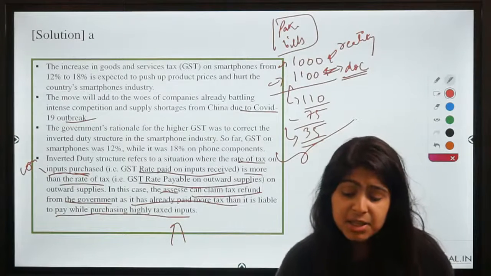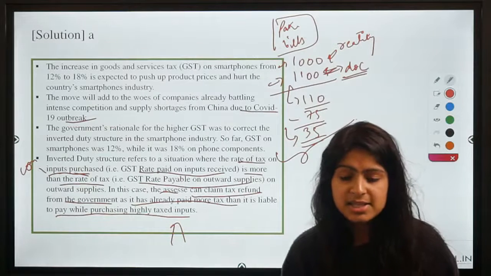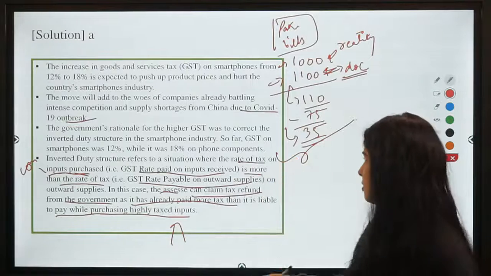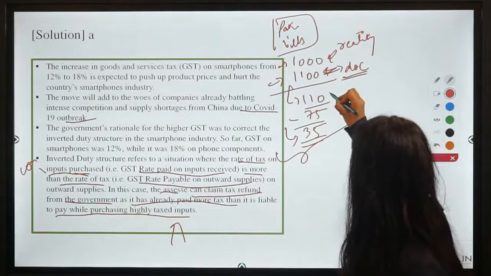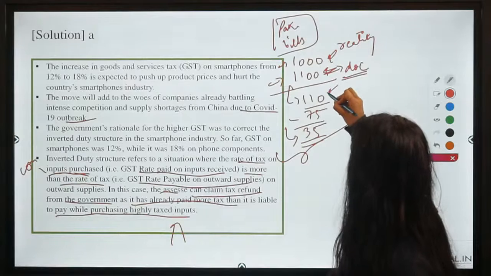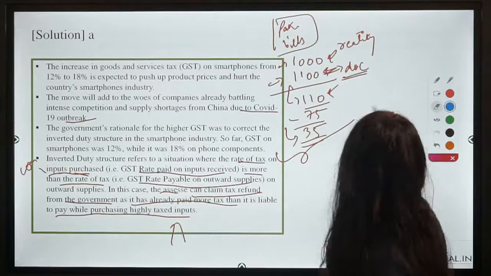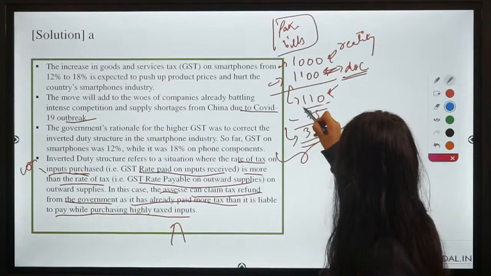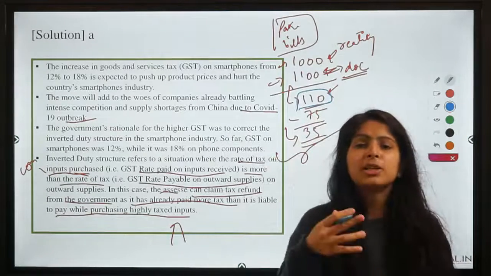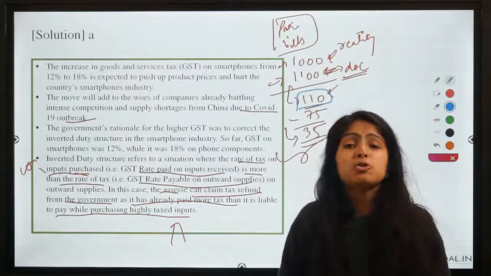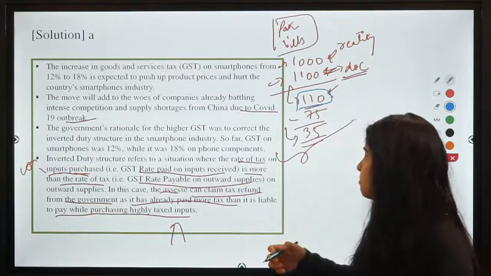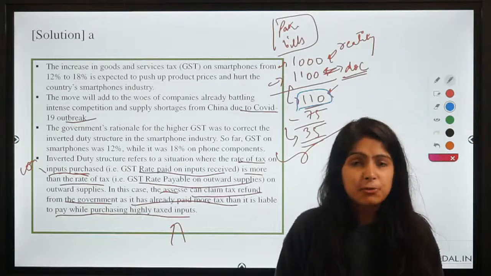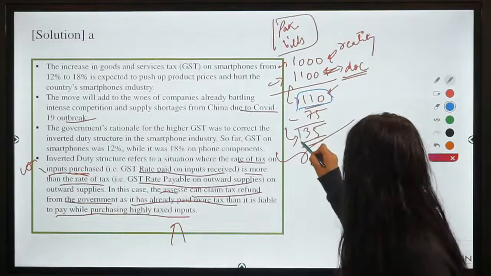Rajat, a tax refund is not exactly the same as input tax credit, because input tax credit is the amount that you are going to get reduced. So here, as the manufacturer is already paying 110 as tax, this is the amount that he is going to get as input tax credit, right? So input tax credit is the amount of deduction for tax you have already paid, which you don't have to pay again. But the tax refund is the amount of difference that you're going to get refunded from the government. So I hope your doubt is clear now.